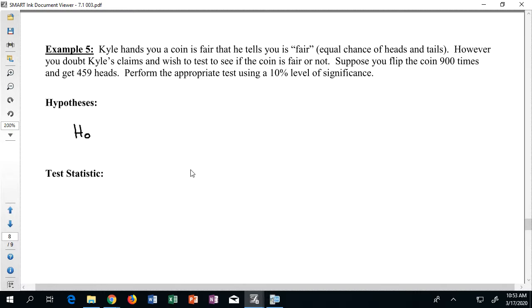So when we write out our two hypotheses, let's have P stand for the probability of flipping one of the sides. Let's say P represents the probability of flipping heads, since that's what we were counting in the question. So H0, remember, always has an equal sign on it. H1 could have almost any sign on it except for an equal sign.